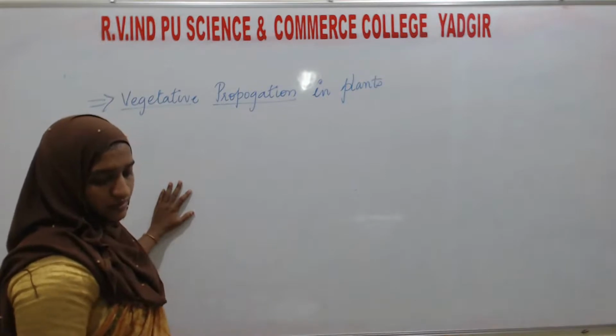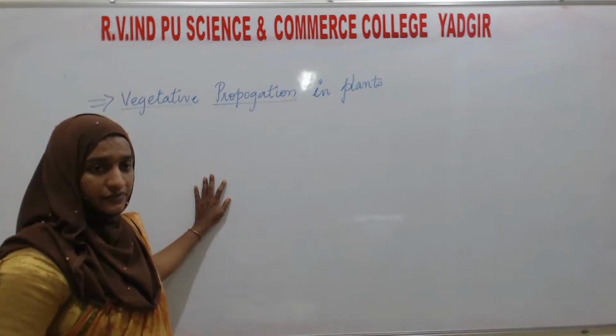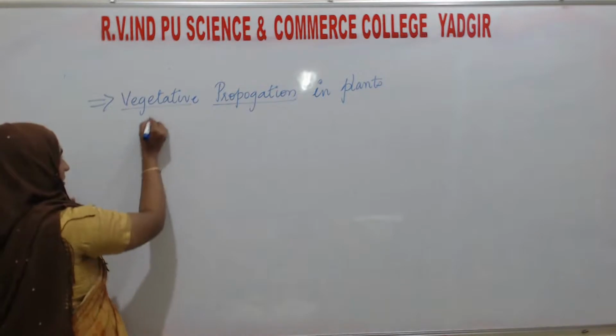Okay, so first, what do you mean by vegetative propagation?